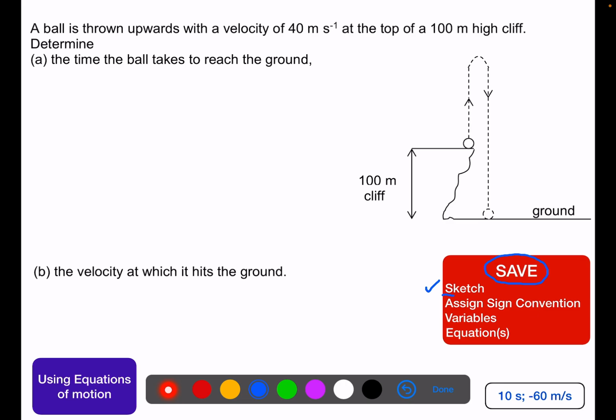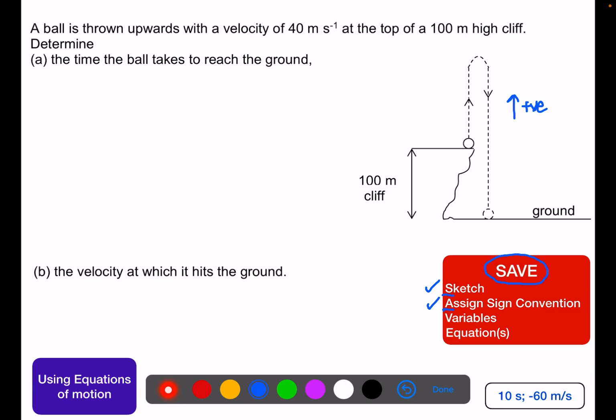Next, we want to assign a sign convention. This ball goes up and down, so we can choose either upwards or downwards as positive. I'm going to choose upwards as positive. Okay, indicate next to my diagram.